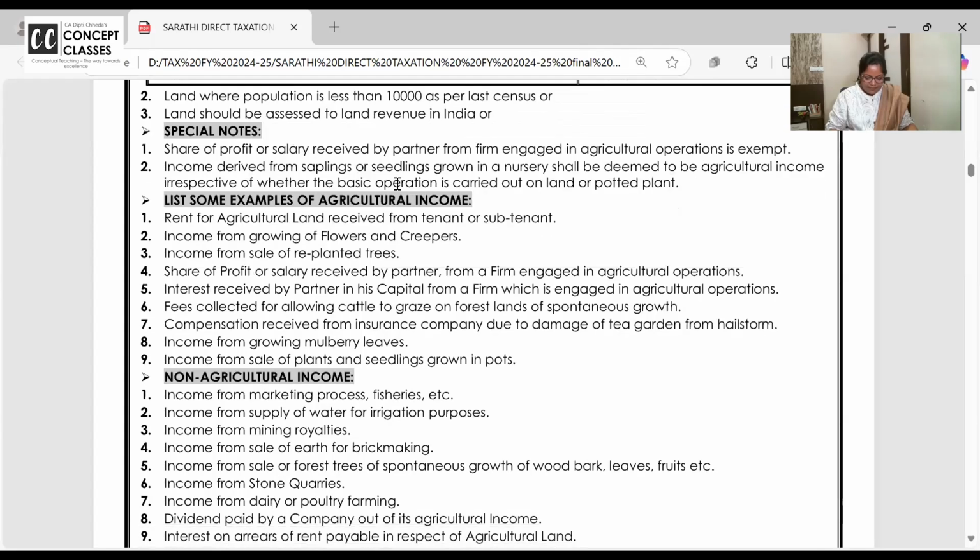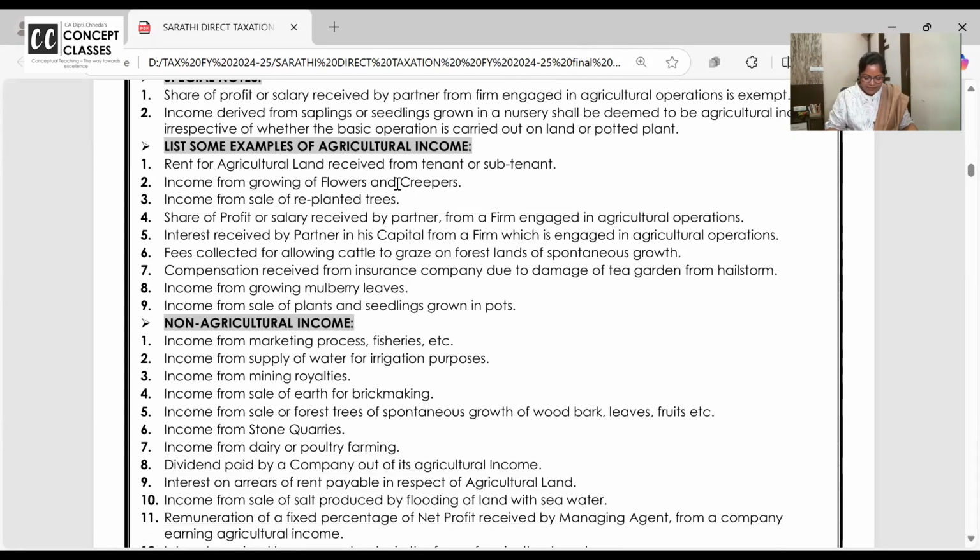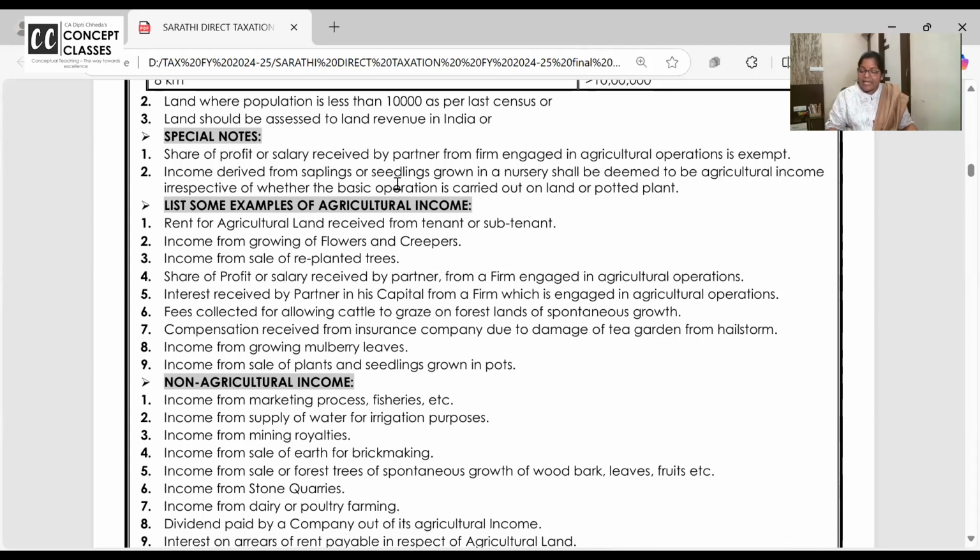Ma'am, you said about the pumping of water on the agricultural land. That is taxable or not? No, that's not exempt. That's taxable. Listen, my farm is next to canal. I use my farm not for any farming activities. This is a very practical case. मेरे farm की value तो बाकी farm से 10 गुना ज़्यादा है, because my farm is exactly nearby to canal. I have put up huge pumps. I extract canal water and I supply to various people. I am not doing any agricultural activity. My income is non-agricultural income, very well taxable.